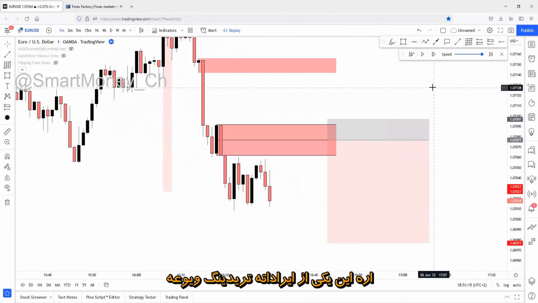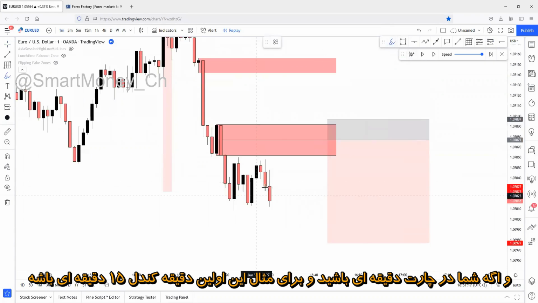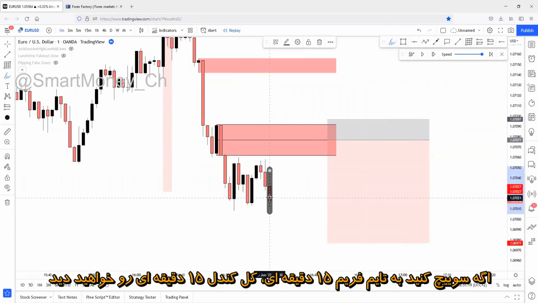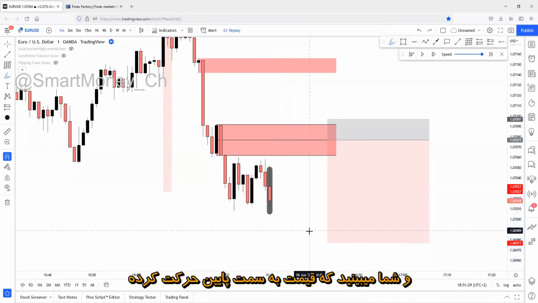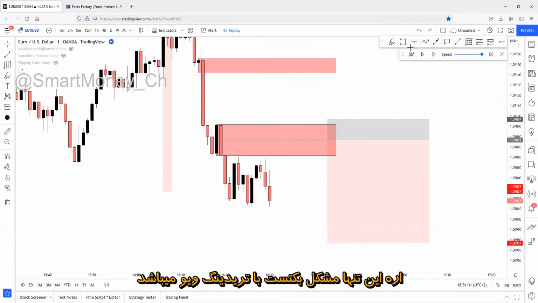Yeah, that's a bad thing: if you're on the 1-minute chart, and for example, this is the first minute of the 15-minute candle, and you switch to the 15-minute chart, you will see the whole 15-minute candle, and you saw that price went down. Yeah, this is the only bad thing about the backtesting function in TradingView.